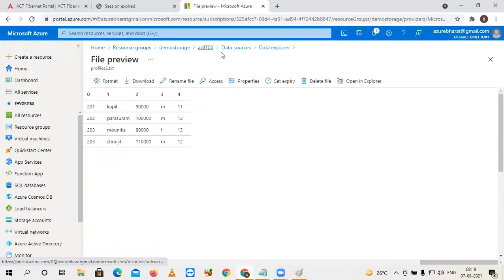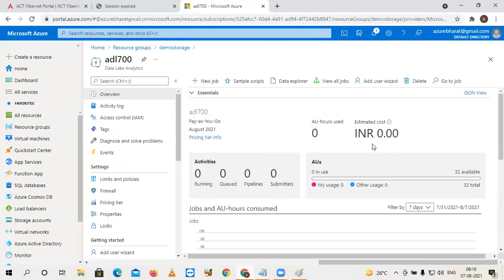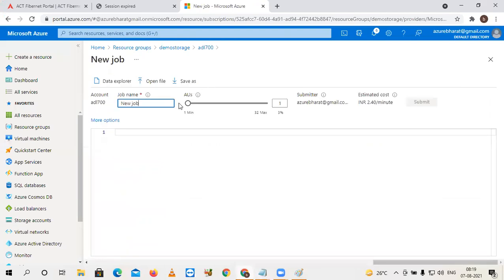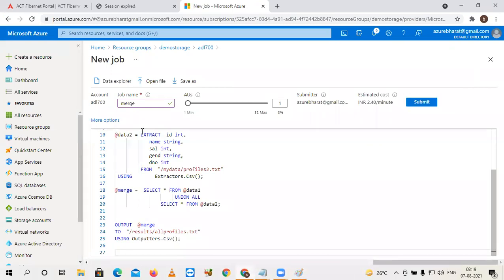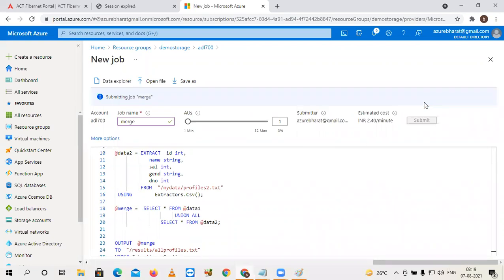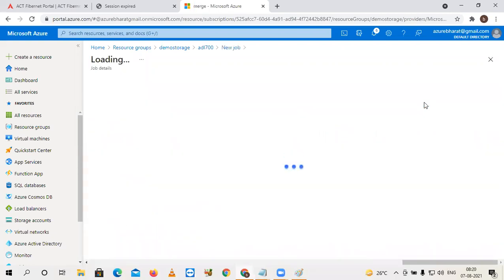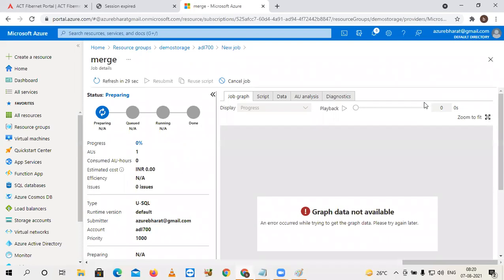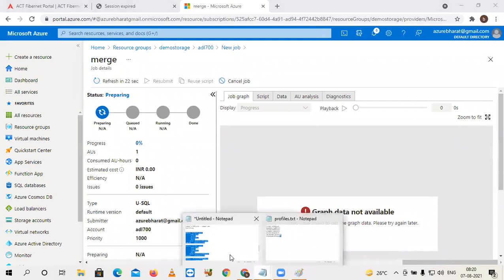Where we are. Trigger a new job. So this time the job name I'm giving is merge, keeping the same code. Okay, sir, it will take time. So before its execution completes, we go for another explanation.